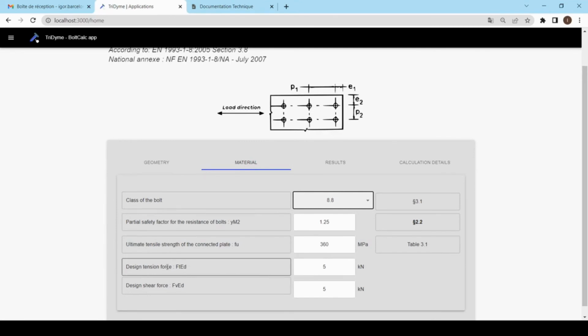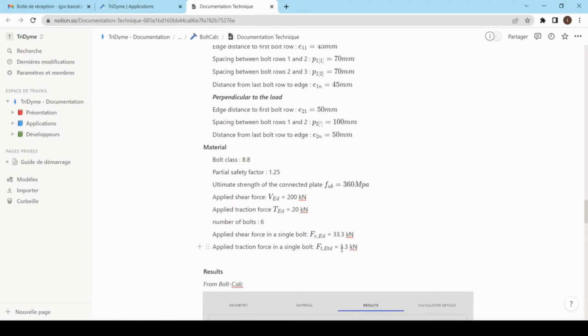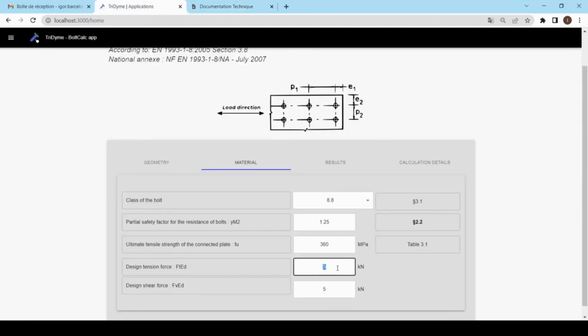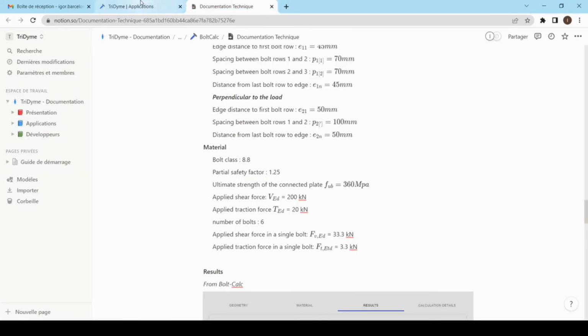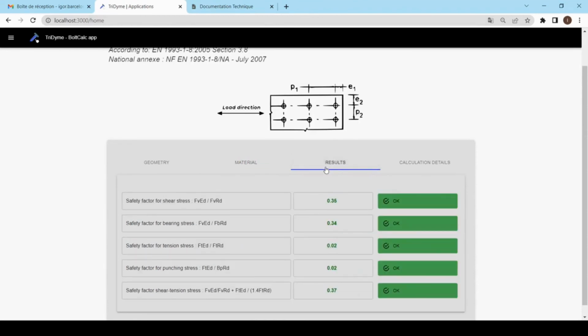The tension force, let's see, tension 3.3 kilonewtons, 3.3. The shear force is 33.3 kilonewtons. Okay. So in the results window, we verify that everything is okay.